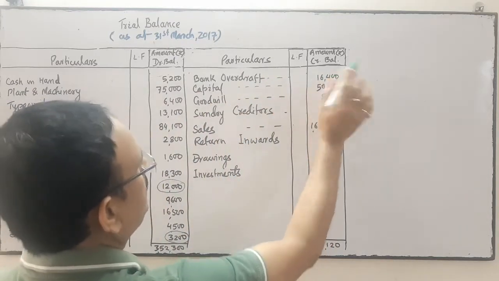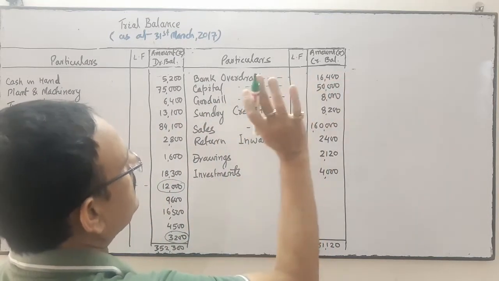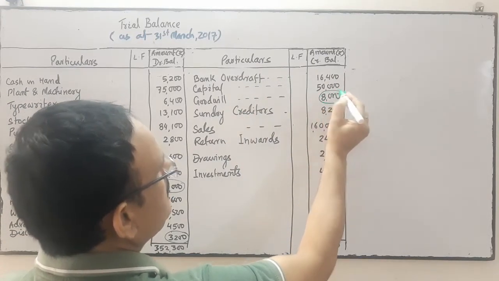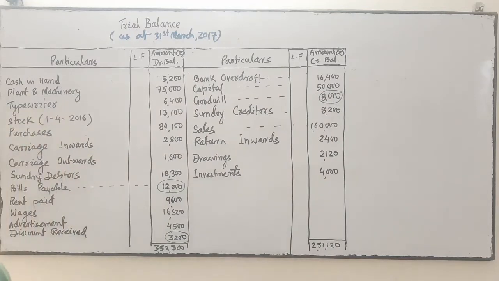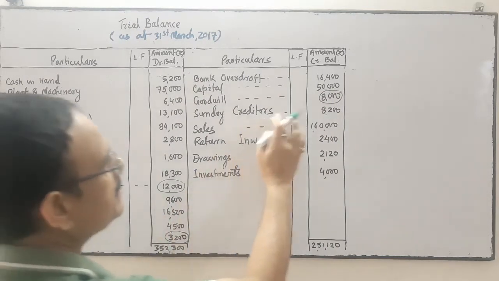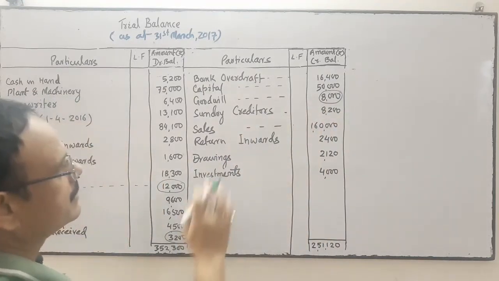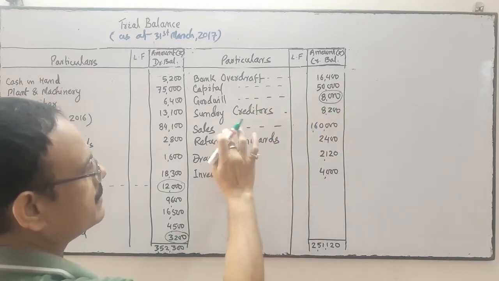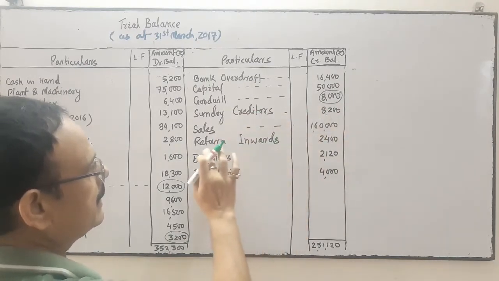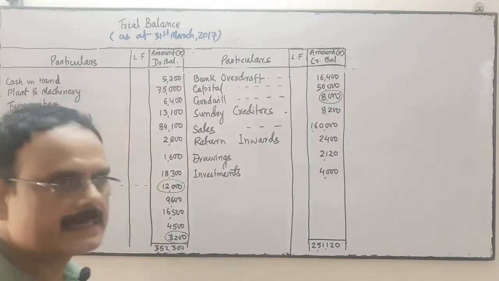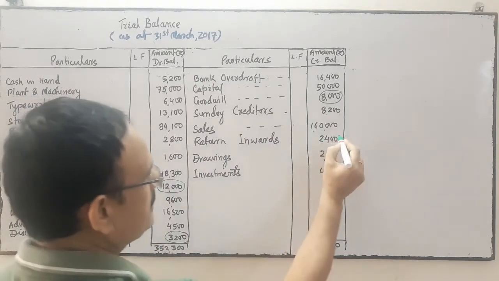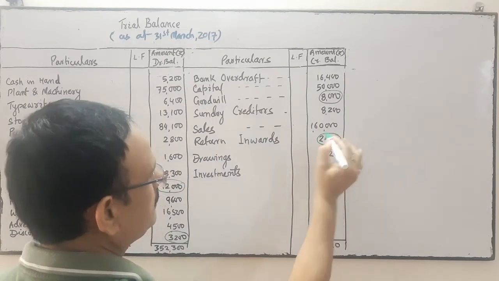Bank overdraft, correct. Capital, correct, credit side. Goodwill is an asset, it is incorrect. Goodwill is an asset, it should be in the debit side. Sundry creditors, correct. Sales, credit, correct. Sundry creditors, liability, credit side. Sales, income, credit side. Return inward means sales return. Sales return should be debit.